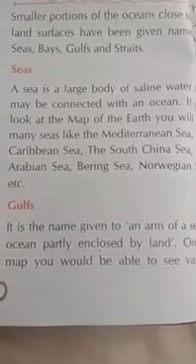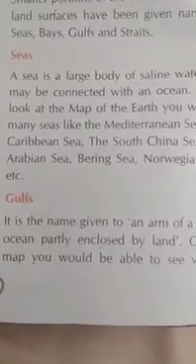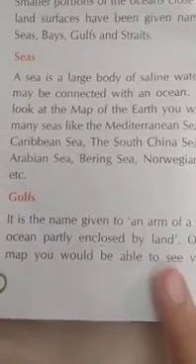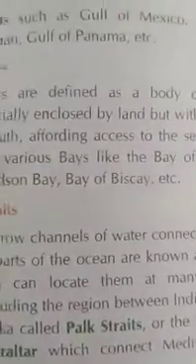Gulfs. It is a name given to an arm of a sea or ocean partly enclosed by land. This water body is closed on all sides by land. On the map, you would be able to see various gulfs such as Gulf of Mexico, Gulf of Oman, Gulf of Panama, etc. Bays. Bays are defined as a body of water partially enclosed by land.